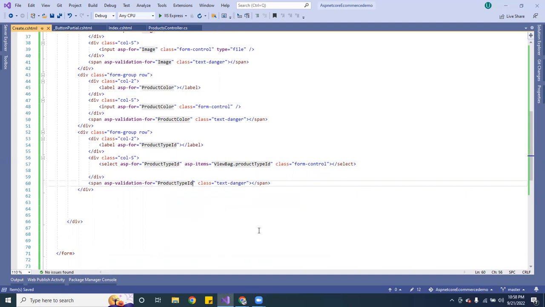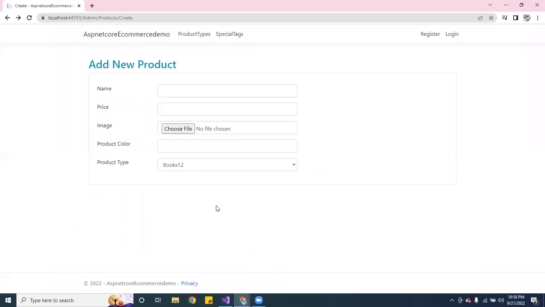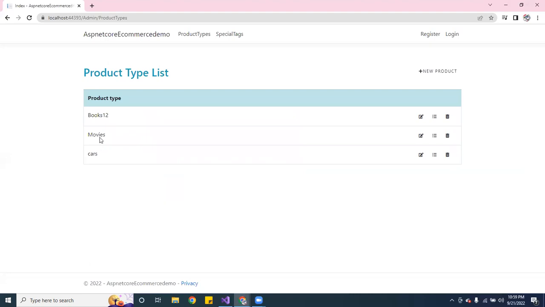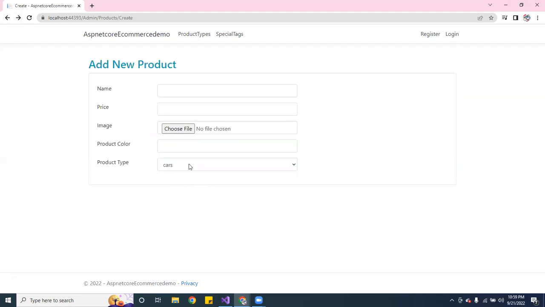Okay. So now if we refresh, we should be able to get the right thing. See, now I'm getting the right thing. In other words, I'm able to see that it's working. So see, now I'm getting the product types, which is over here. See, I'm getting the same thing. So if we go back, I went too far back. Okay. So now I want to be able to get the special tags. So let's go back.